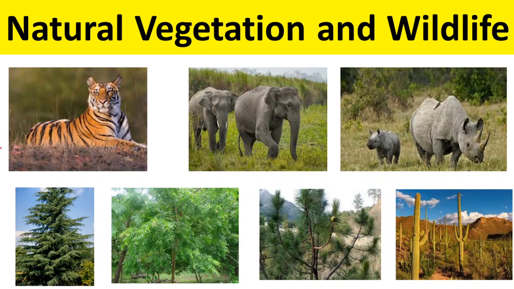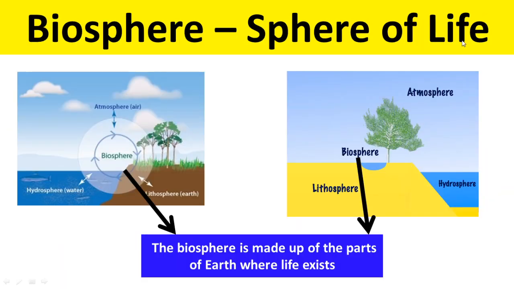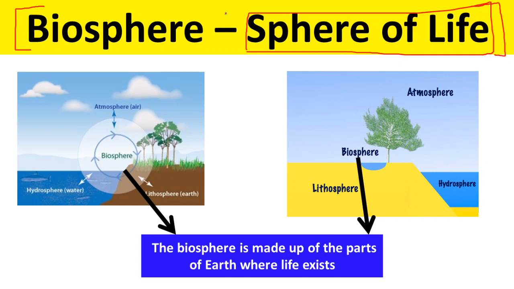Hello students, in this video we are going to discuss natural vegetation and wildlife. So first, before we talk about natural vegetation, what is natural vegetation, what is wildlife and their other aspects, let us understand first what is biosphere, because life exists in the biosphere and that's why it is also known as the sphere of life. And then we'll move on to discuss specific features of natural vegetation and wildlife.